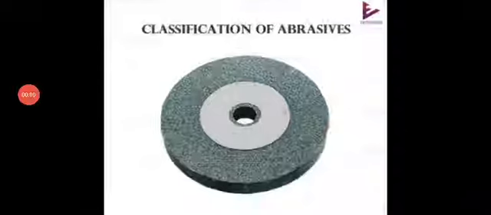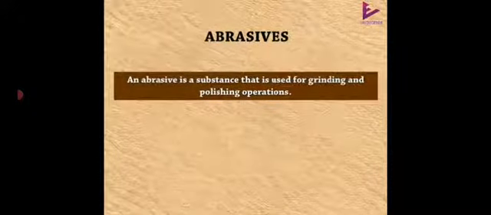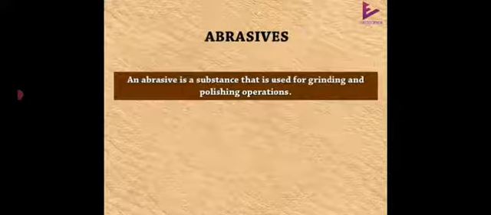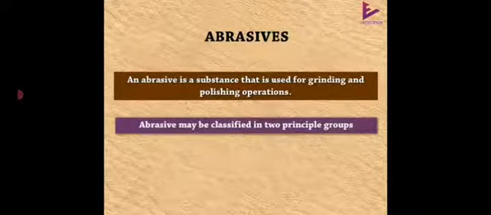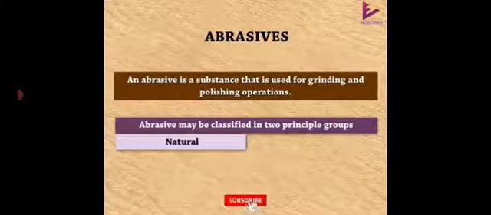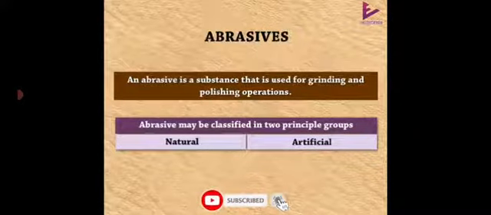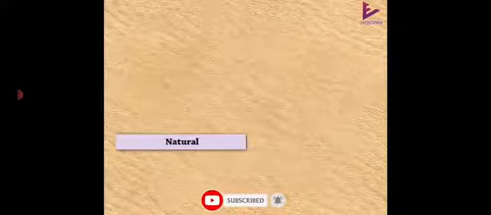Classification of abrasives. An abrasive is a substance that is used for grinding and polishing operations. Abrasives may be classified in two principal groups as natural and artificial. Let us see a few natural abrasives.